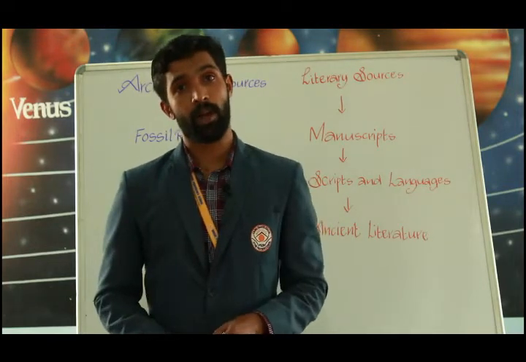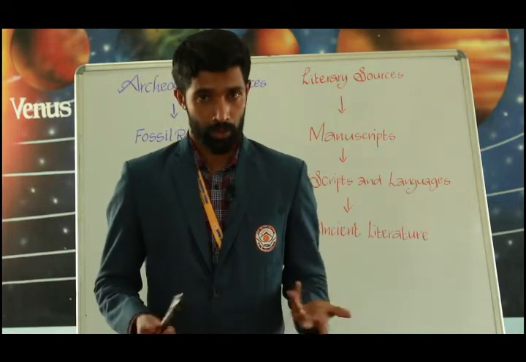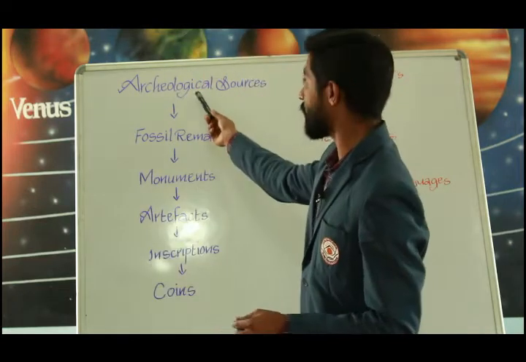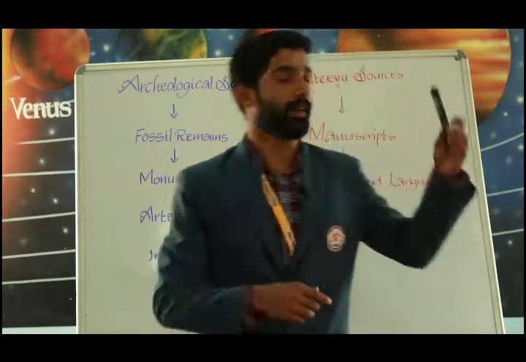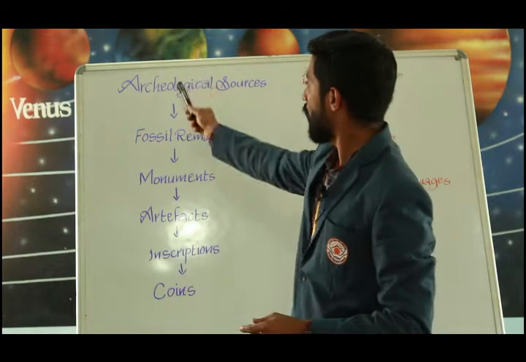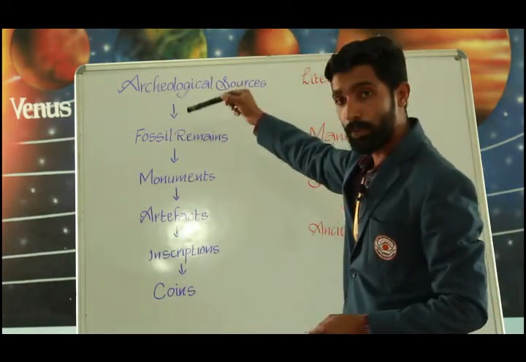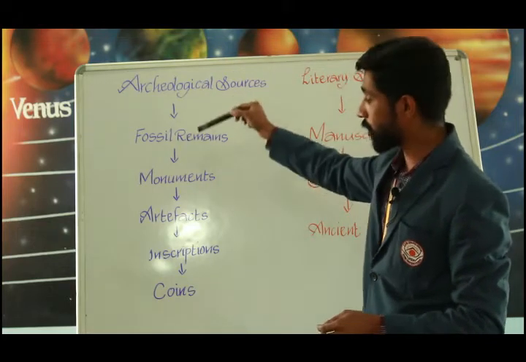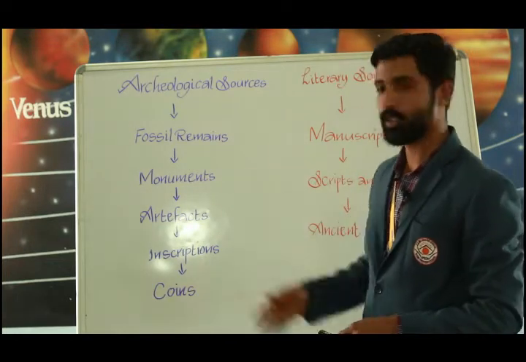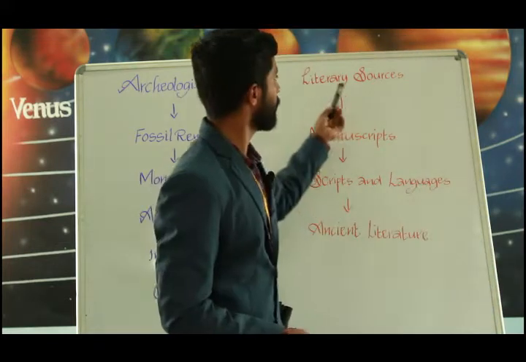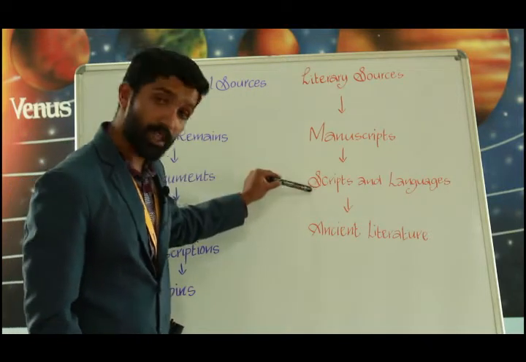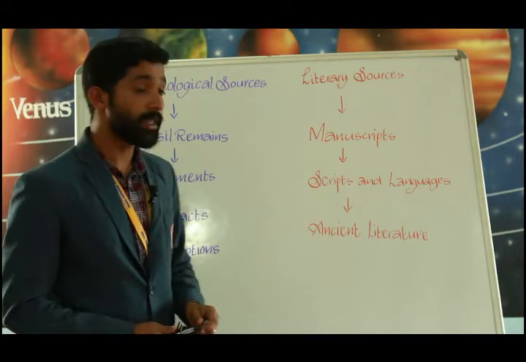So we can divide the sources of history into two groups. To learn more easily, we can divide the sources into two groups. That is archaeological sources, and the next is literary sources. You have to be very careful while I am teaching this lesson. Archaeological sources include fossil remains, monuments, artifacts, inscriptions and coins. All these words are very familiar to you. And come to the next, that is literary sources. It includes manuscripts, scripts and languages, and the ancient literatures.